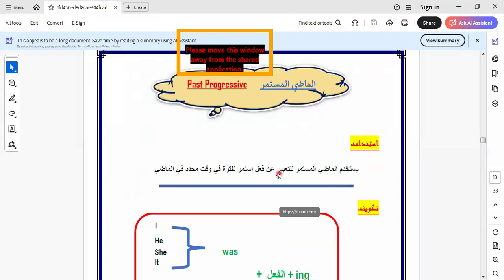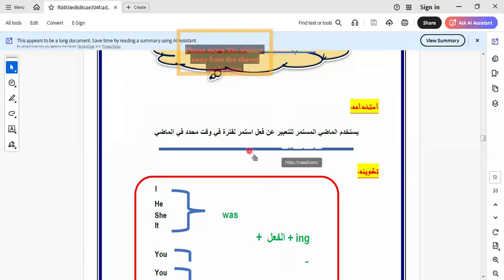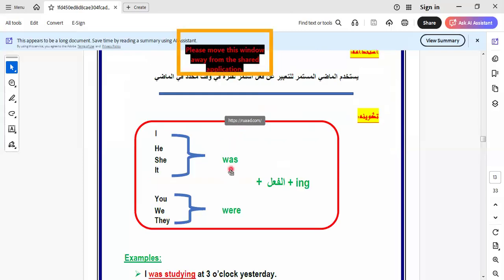So here, when we use the past continuous tense, we use it to express an action that happened over a long period of time in the past. A long period of time in the past. This is the past progressive describing.